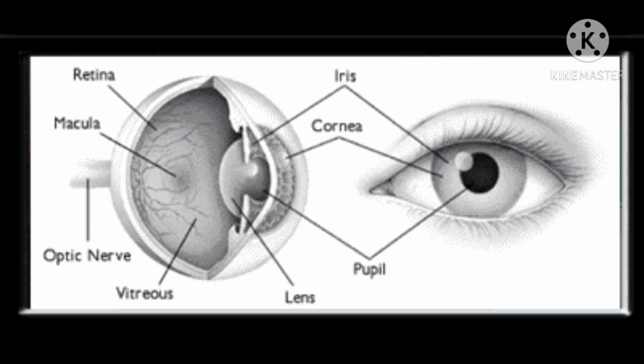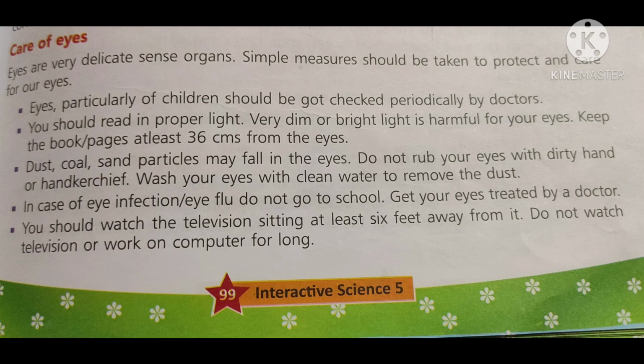And children, this lens is a solid body lying just behind the iris, and it provides focus of light on the retina. Children, next part of the eyes is retina, and on the retina images are formed. You can see many tiny nerves present on the retina, and these nerves send messages to sensory nerves called optic nerves. And children, these optic nerves connect eyes to the brain, so we are able to see any object.